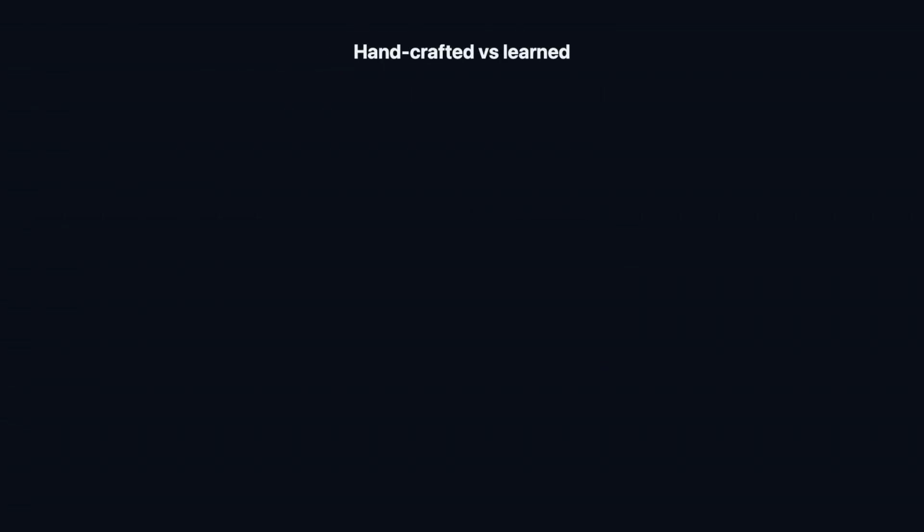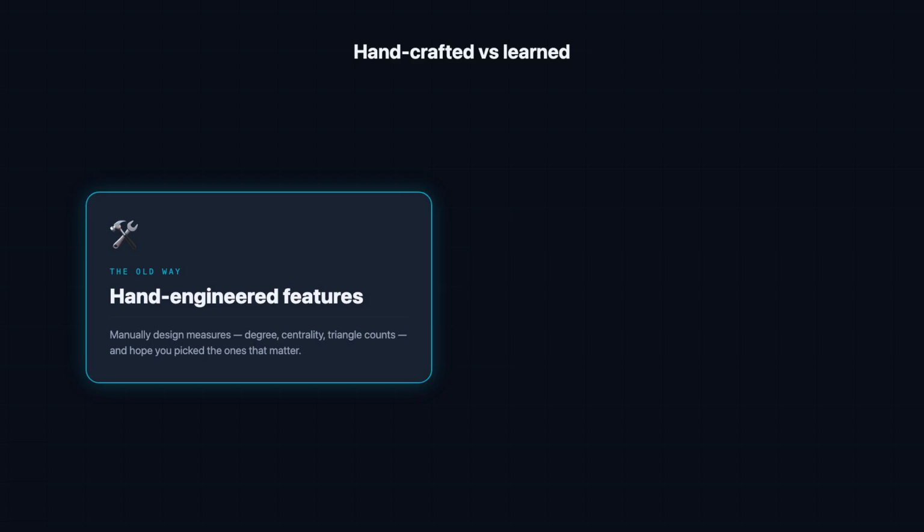To appreciate why people loved this, picture what representing a graph looked like before it. The older path was hand-engineered features. You would sit down and manually design measurements, node degree, centrality scores, triangle counts, and so on, hoping you happened to pick the ones that mattered for your task. It was laborious, it demanded real domain expertise, and it rarely captured everything the graph structure was quietly telling you.